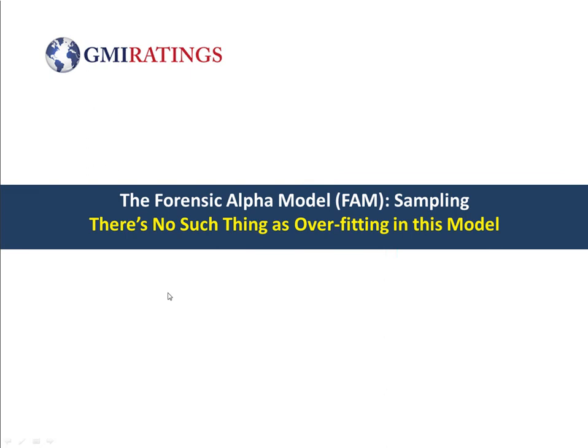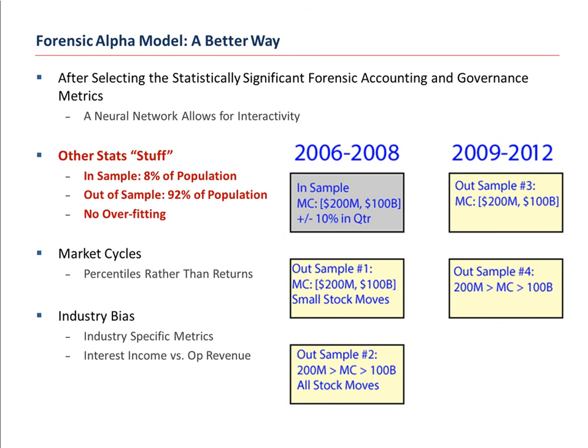So let's talk about the FAM Western European model. First thing I want to talk about is very simple. There's no such thing as overfitting in this model. After selecting the statistically significant forensic accounting and governance metrics using our univariate analysis, and then applying a neural network, which allowed for interactivity, we ended up with a model.